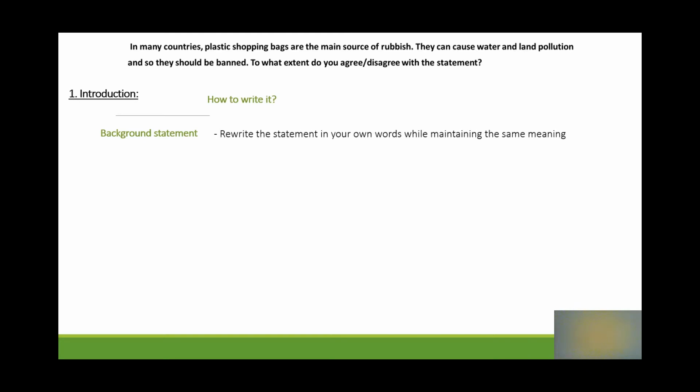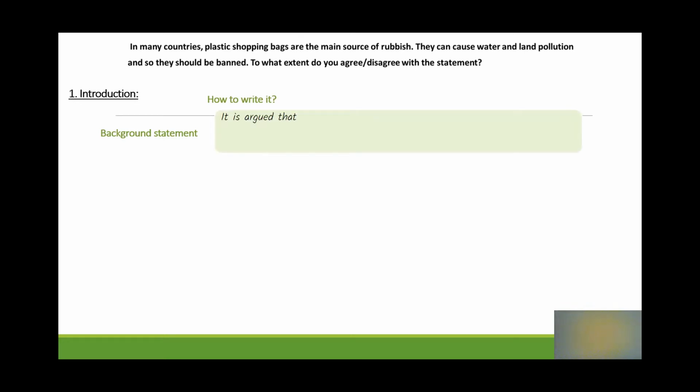So the background statement is the first sentence in your introduction, in which you rewrite the statement in your own words while maintaining the same meaning. You can do this through using a variety of techniques such as paraphrasing, synonyms, passive and active voice, splitting up long sentences, and removing unnecessary words. Here I have prepared a simple background statement for this topic, which is the following. It is argued that plastic shopping bags represent a major cause of waste that should be prohibited to prevent water and land pollution in some regions.